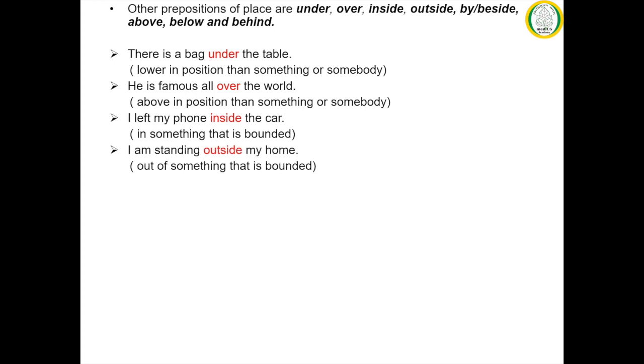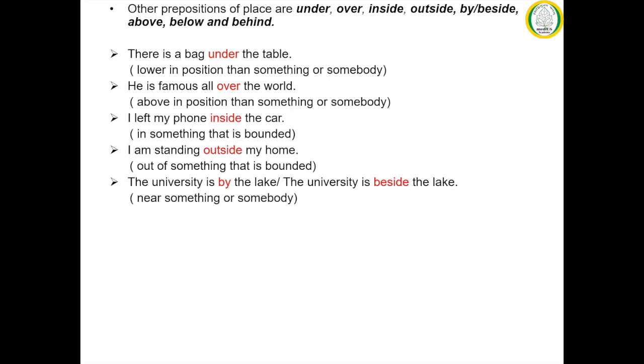I am standing outside my home. Here the preposition outside indicates something that is out of something that is bounded. So the sentence indicates that I am standing out of something that is bounded or surrounded, and that is my home.